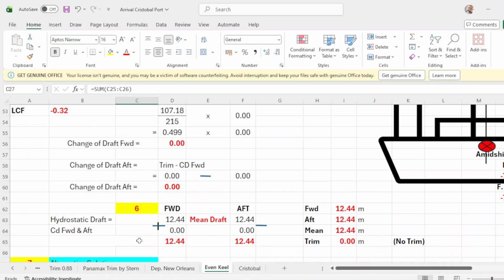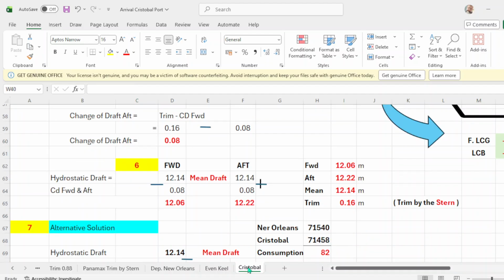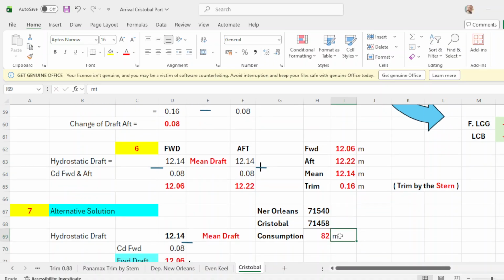So from this drop, you arrive in Cristobal at forward 12.06, aft 12.22, and your trim of 0.16, and your total consumption from New Orleans to Cristobal is 82 metric tons. Okay, put this empty. Okay, so that's it, guys.